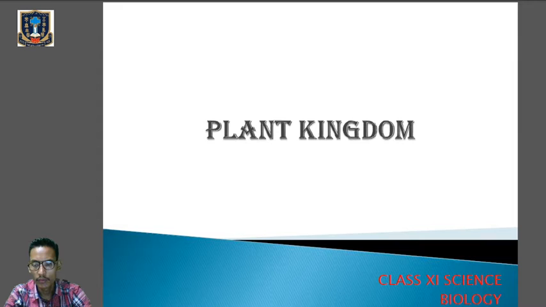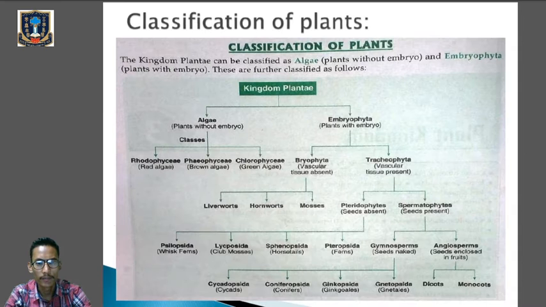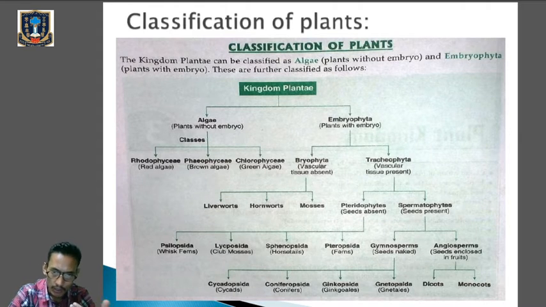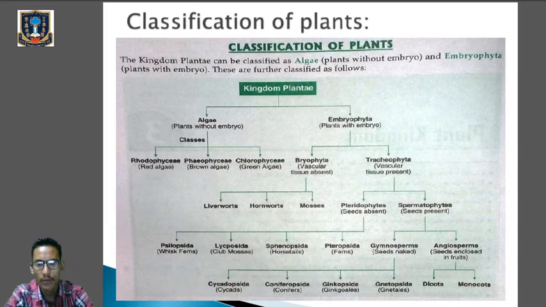So first of all, we will learn about the classification of plant kingdom. Kingdom Plantae is mainly divided into algae and embryophyta. Algae means plant without embryo and embryophyta means plant with embryo. Just break the word embryophyta: phyta means plant, embryo means having embryo. So plants that have embryo have been classified under embryophyta.